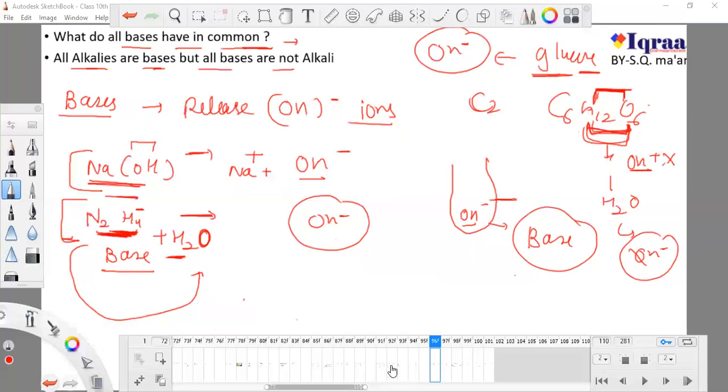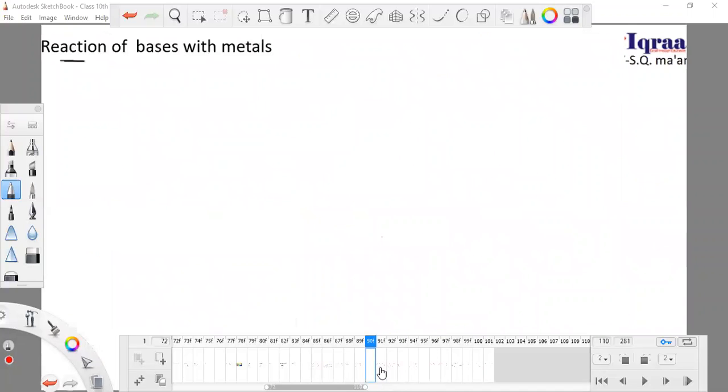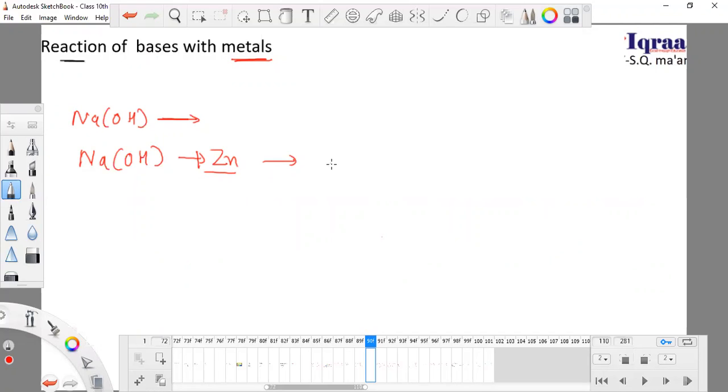Next thing I want to tell you is how bases react with metals. Metals, only metals. So this is my base, and I want to make it react with a metal. I'm taking a metal which is known as zinc. So what would happen? It will form a salt, in the form of sodium and zinc and oxygen, and hydrogen gas will be released.